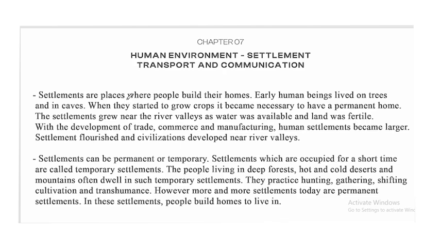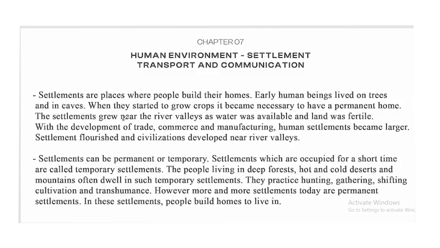Settlements are places where people build their homes. Early human beings lived on trees and in caves. When they started to grow crops, it became necessary to have a permanent home, because they wanted to store the excess crops.